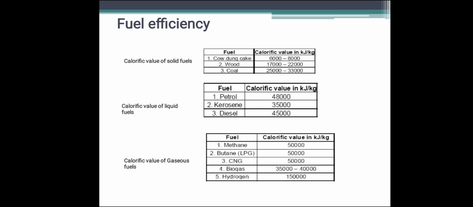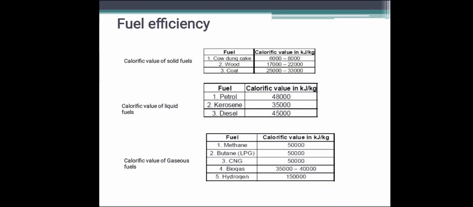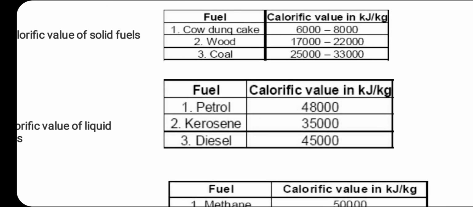Calorific value of the fuel is expressed in kilojoules per kilogram, kJ per kg. Okay, kilojoules of energy per kilogram of fuel. So in this way it is expressed, kilojoules per kg or kilojoules per gram. The calorific values of common solid, liquid and gaseous fuels, you can see in a table.